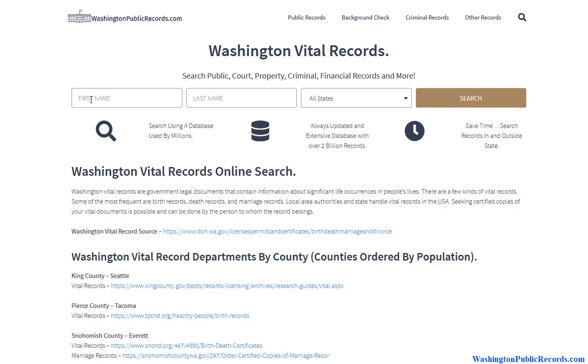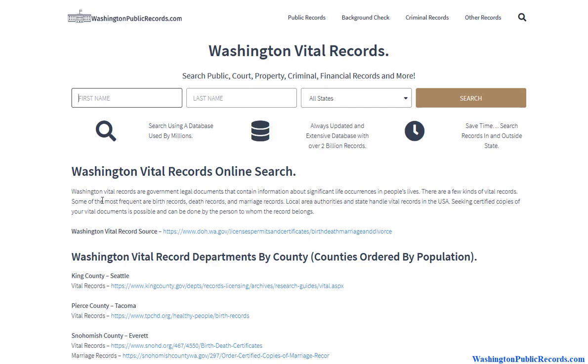Now, another thing to consider is using the search box on top here. What this does is it doesn't just look at records at the county or the state level in Washington, but it goes outside the state and pulls from multiple databases, multiple states. So let's say you are trying to find a divorce record, and maybe the divorce happened in Utah or Texas and the person lives in Washington now. You have no way of finding that information if you're just checking local records. People do move around nowadays quite a bit, so if you want to make sure you have more bases covered, you want to utilize a more national approach to your records.